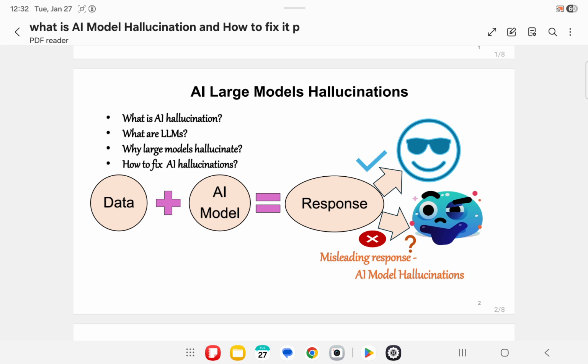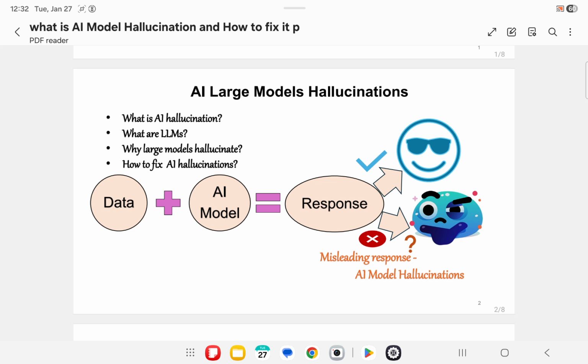AI models process the data and generate response to user queries. For example, a user prompts an AI model to show up top 5 entertainment TV channels. The AI model might respond with top 5 entertainment channels which are live or existing or running in the current entertainment industry. This is a good response of an AI model. If the AI model responds with entertainment channels that are discontinued recently and no longer broadcasted, then the AI response is misleading and hence the AI model is hallucinated.